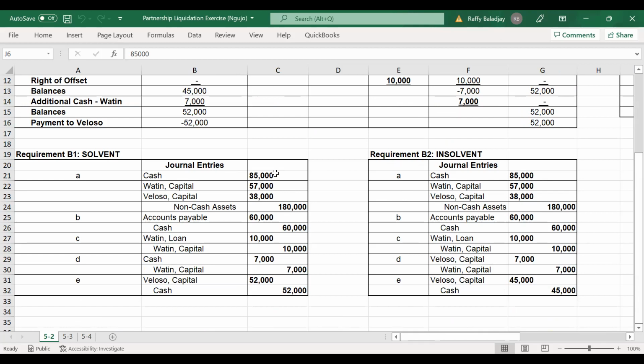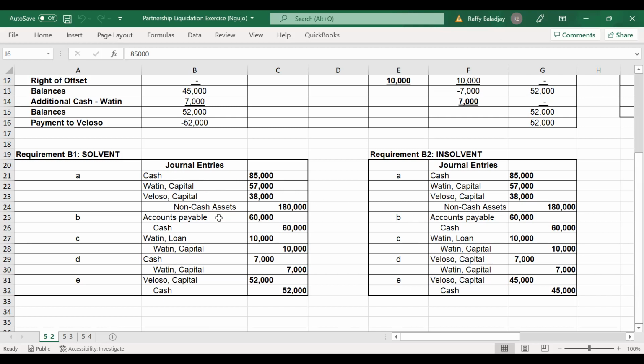You will have a debit to cash, 85,000, a credit to non-cash asset in the amount of 180,000, and the loss on the realization will be debited to the partners' capital. Watin will share 57,000, and Veloso 38,000. This is based on their profit and loss ratio.